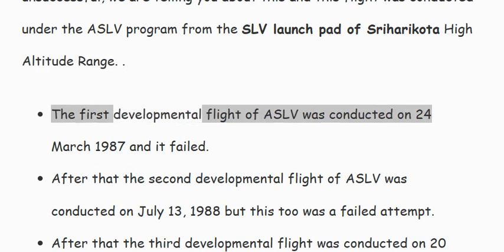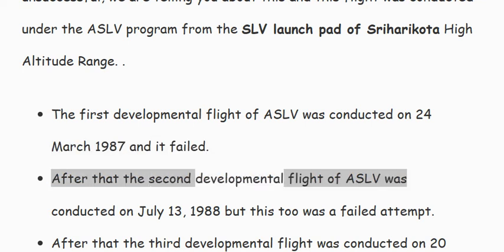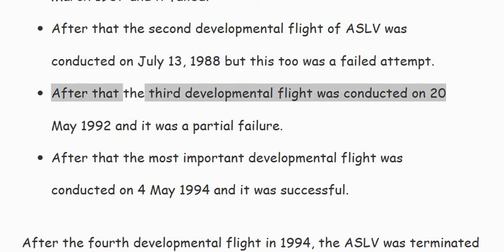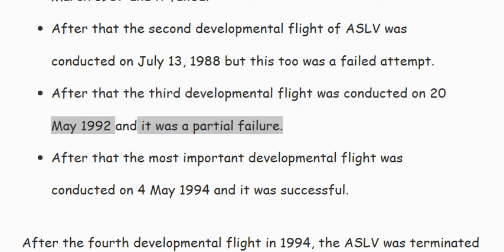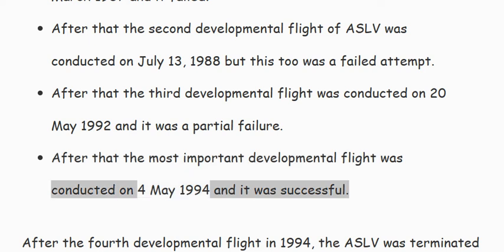The first developmental flight of ASLV was conducted on 24th March 1987 and it failed. After that, the second developmental flight of ASLV was conducted on 13th July 1988, but this too was a failed attempt. After that, the third developmental flight was conducted on 20th May 1992 and it was a partial failure. After that, the most important developmental flight was conducted on 4th May 1994 and it was successful.